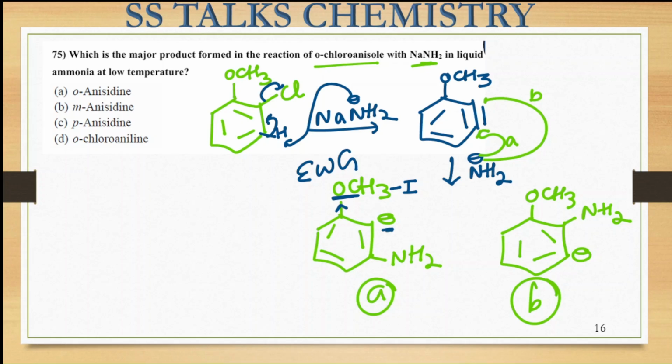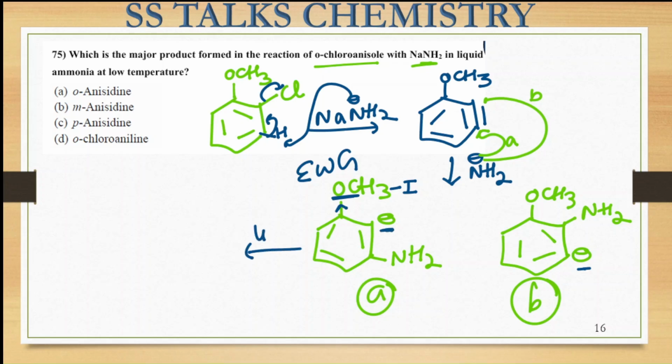In this case you can see A is the one where this negative charge is formed at the closest position. In B it is the furthest apart. It will not be stabilized to the maximum extent, because inductive effect is distance dependent. Right, here this negative charge will be maximally stabilized, so the reaction is going to proceed through path number A.